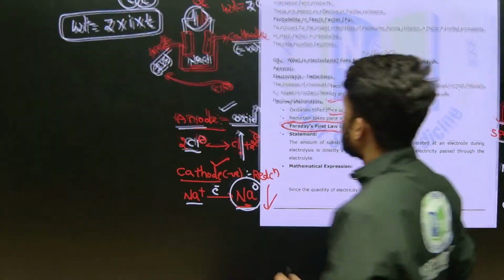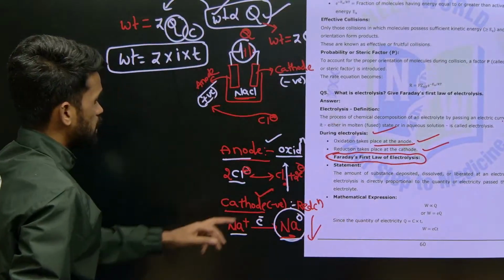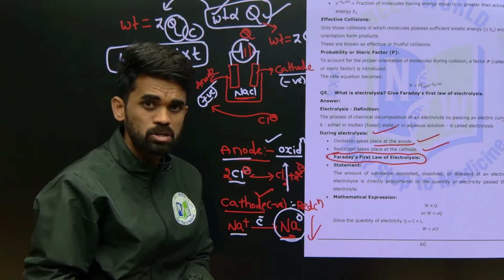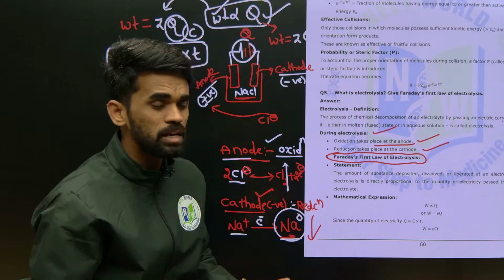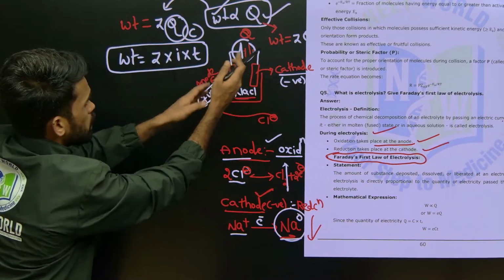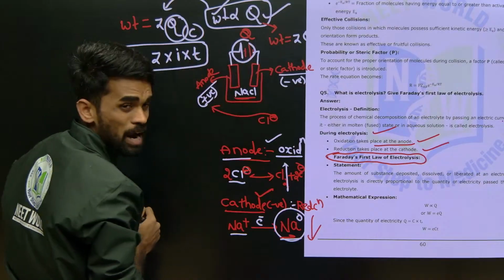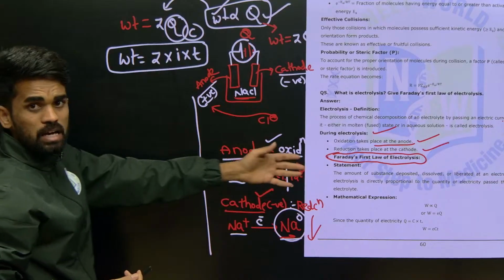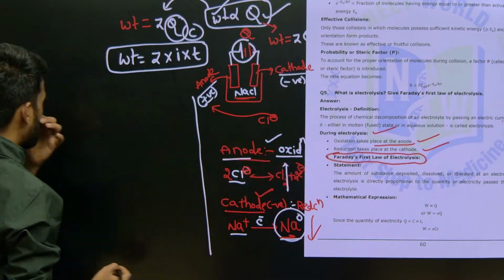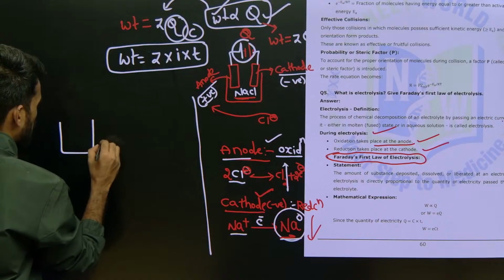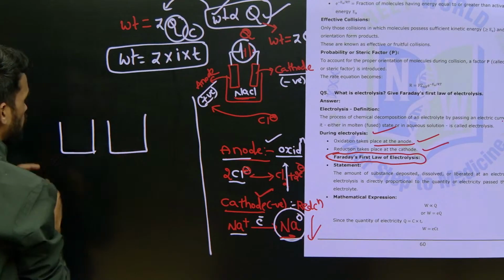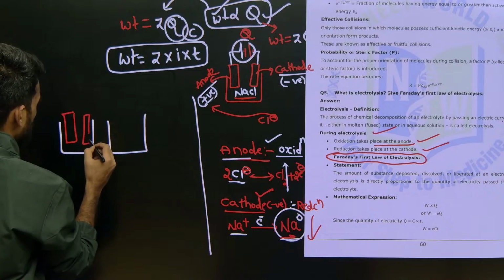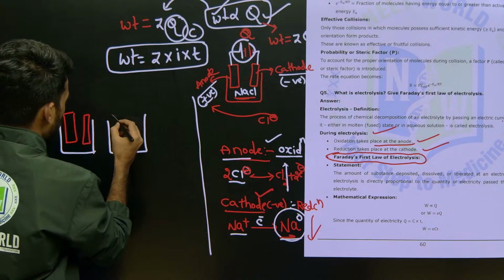I will explain. Now one more thing, just see here, this is about the first law of Faraday. In case by chance they are asking about the second law of Faraday, that is also very easy. Just look at here, see what I have taken, this is a beaker connecting to a battery, like that I told you now. So the second law of electrolysis, Faraday's second law, is almost the same and you will feel it is very easy and similar to this. See, this is one electrolytic solution, this is one more electrolytic solution.